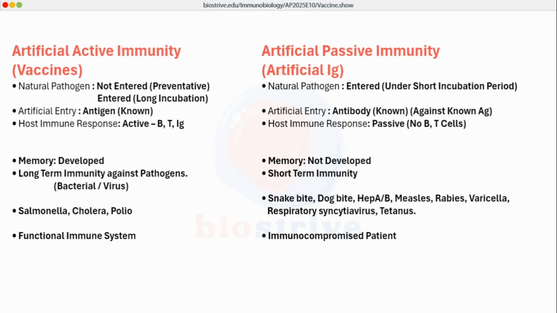Because if we administer a live attenuated vaccine to an immunocompromised patient, there is a fairly high chance that the pathogenicity may return and the host immune system may not fight against that pathogen effectively. So there is a chance of disease if the patient is immunocompromised in case of vaccines, but there is no such risk in case of the artificial passive immunity. So this is the basic concept or basic differences between artificial active immunity and artificial passive immunity.